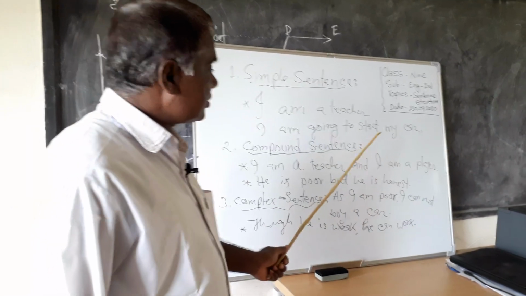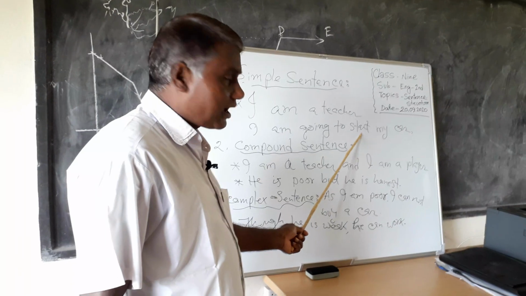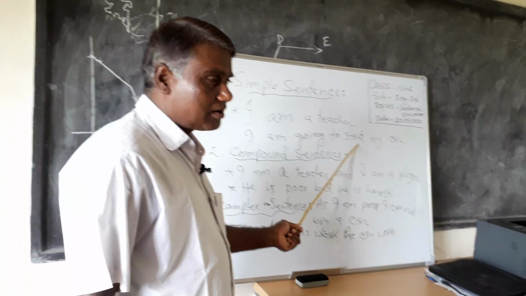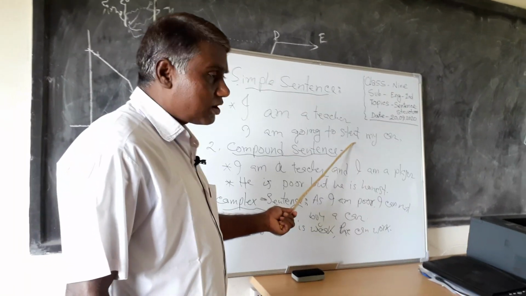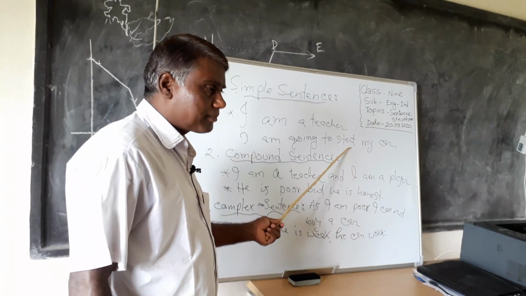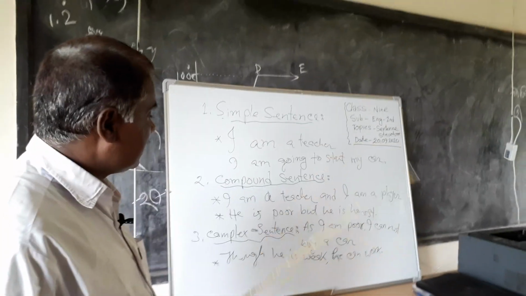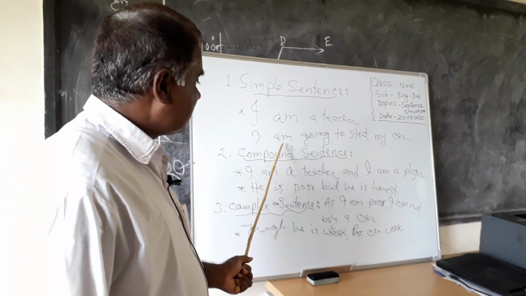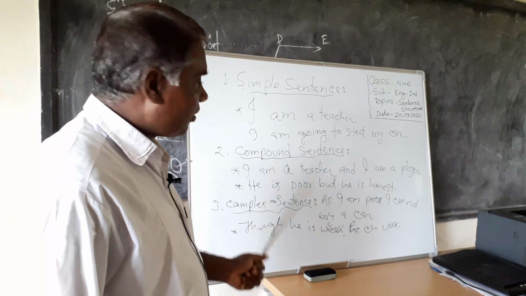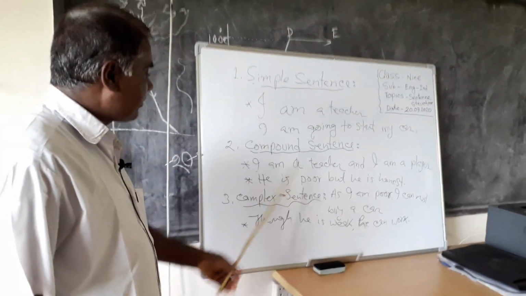But you can also see here start is a verb, but it is not a finite verb. It is a non-finite verb. So a simple sentence can take a finite verb or a non-finite verb. Again, number 2, compound sentence.